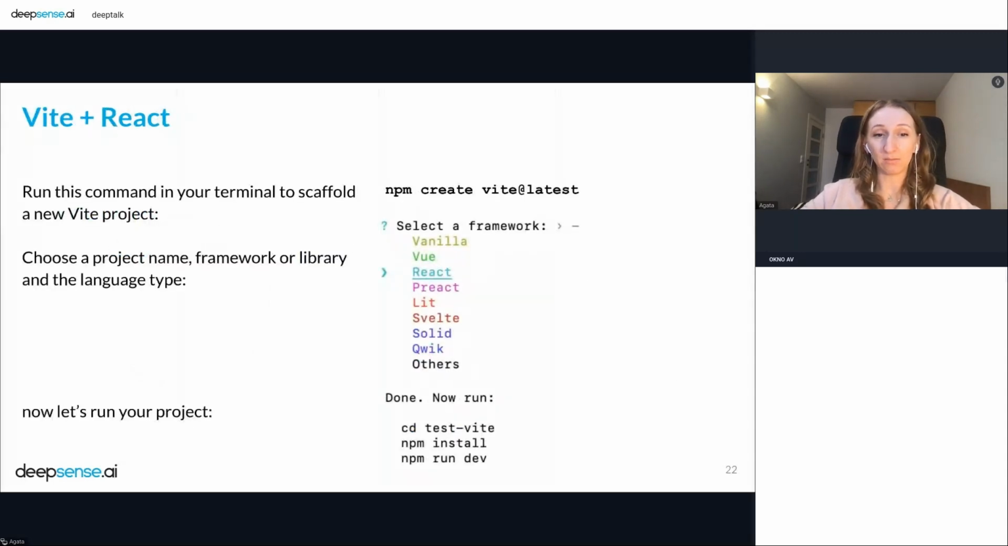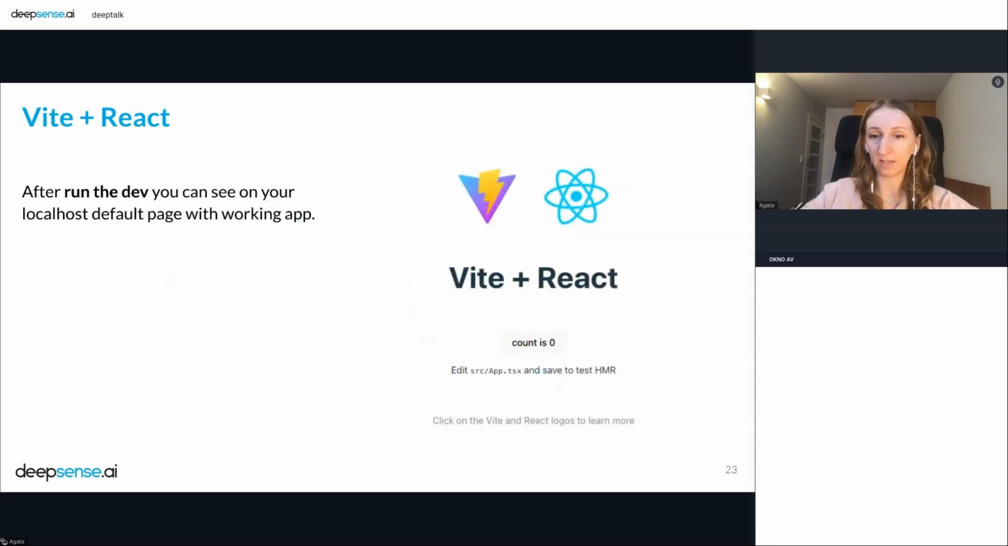Okay, and a few slides about how easy it is to install Vite and React and Next.js. As you can see here, we have one command line, and this is npm create vite@latest, and we can choose what framework or libraries we want to use. Then we only need to install and run our project, and we can see our page that works on our localhost. That means that everything is working. So this is really, really easy.